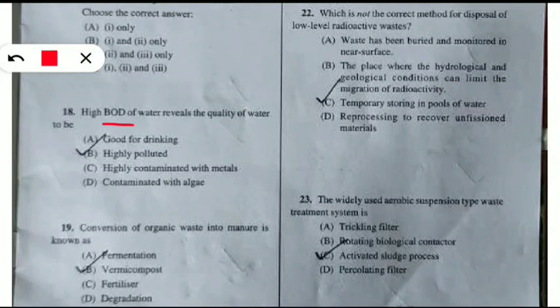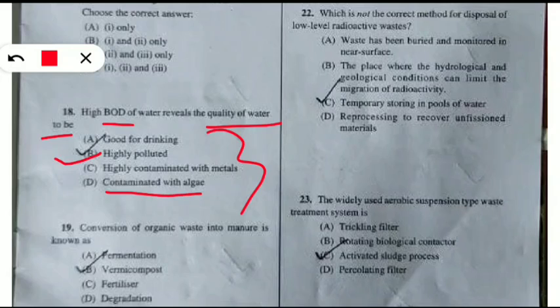High BOD, biochemical oxygen demand of water, reveals that the quality of water to be what kind of? So here the correct option will be option number B only. Yes, the high BOD indicates that the water is highly polluted, and after that we can say that it is contaminated with algae, it is not good for drinking, it is highly contaminated with metals. After that we can analyze, but first thing will be it is highly polluted, that's why the BOD is high.